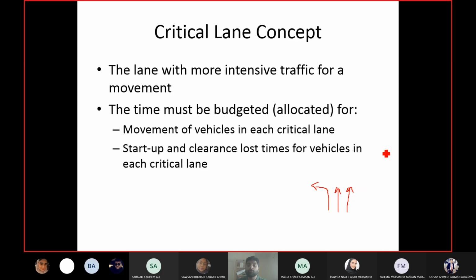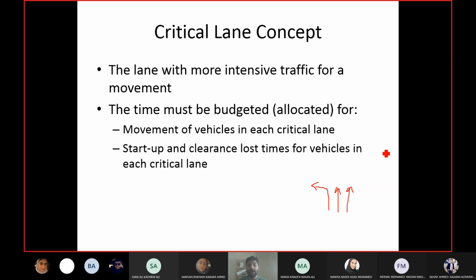Turning movements usually take longer than the through or straight movement. So it may happen that although a left turning or any turning movement has less flow than the through movement, it is taking more time. In that case, the turning lane may become your critical lane. Okay. So for example, you have 1000 vehicles going through in the through lane, and you have, let's say, 970 vehicles turning left. These 970 vehicles may be taking more time than the 1000 through vehicles. Okay. So the left turning lane will become the critical lane.